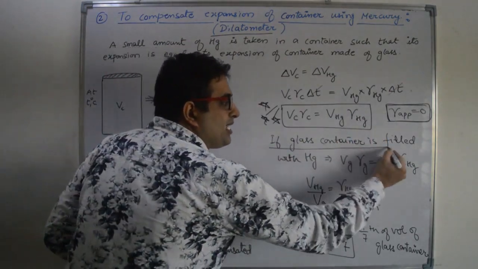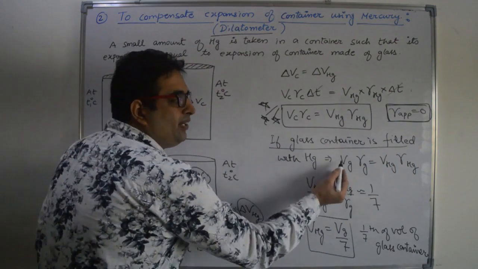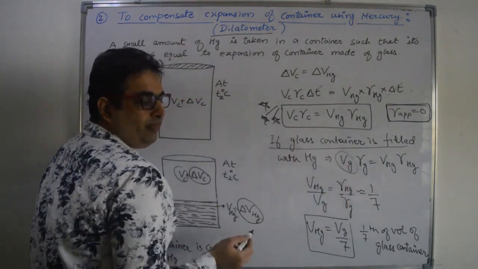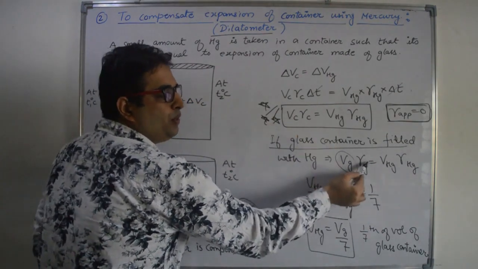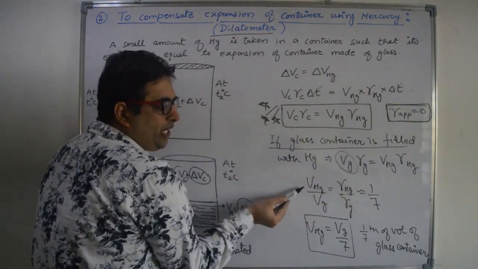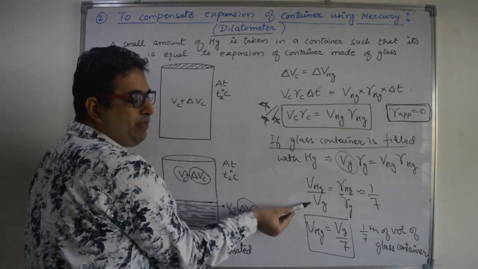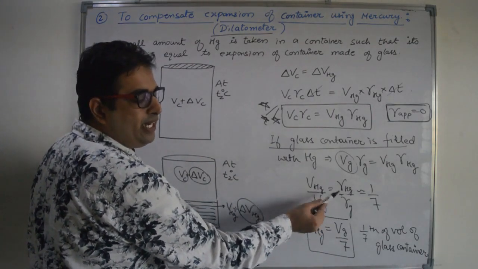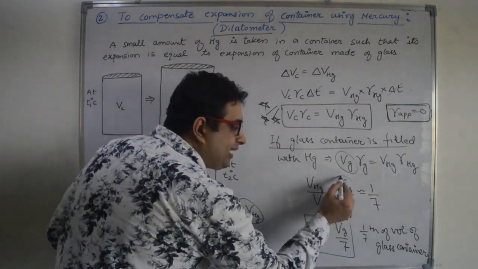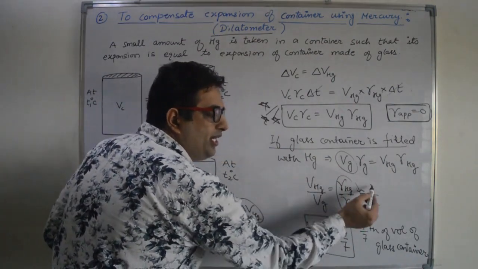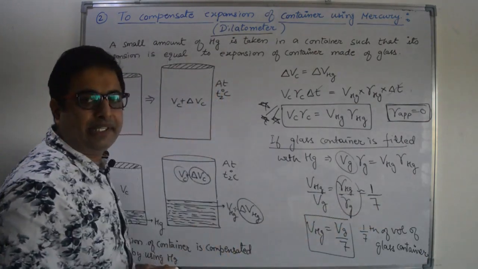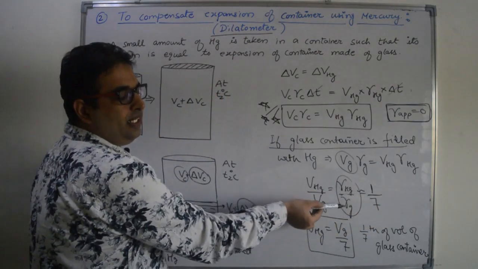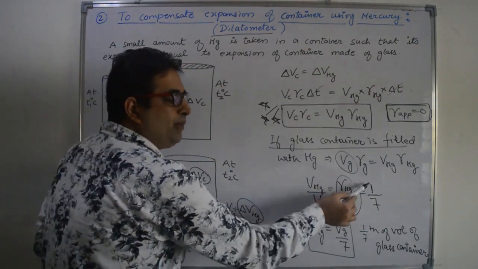If we use a glass container, then instead of the container V_C we will use V_G, and gamma C is equal to gamma G. Now if you calculate the volume of Hg divided by the volume of the glass container, it is equal to gamma Hg divided by gamma of glass. Practically, this ratio is approximately 1/7, right? If you put the practical values of these two, then we will get approximately 1/7.